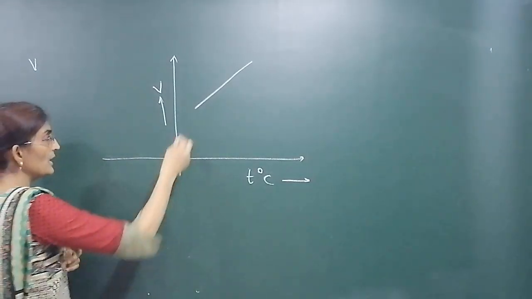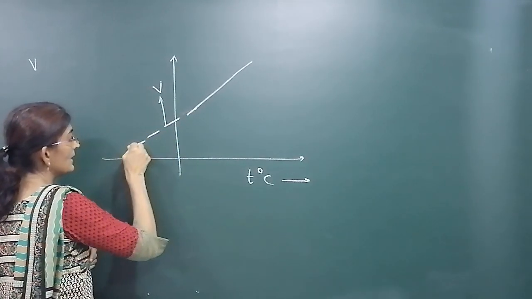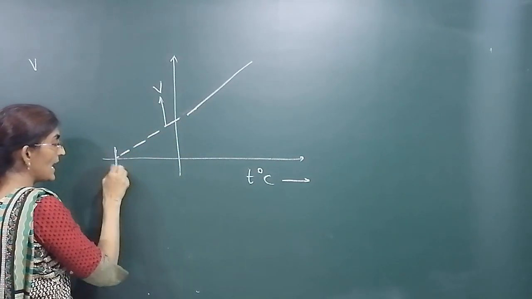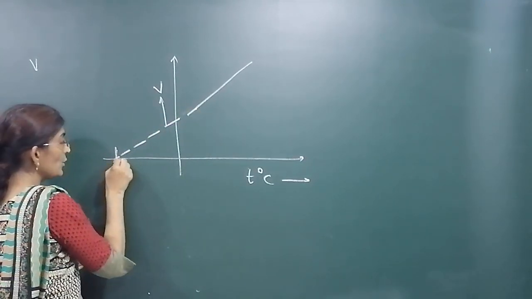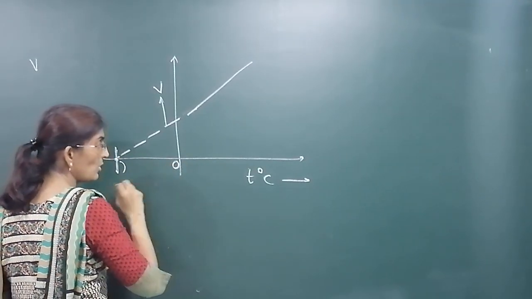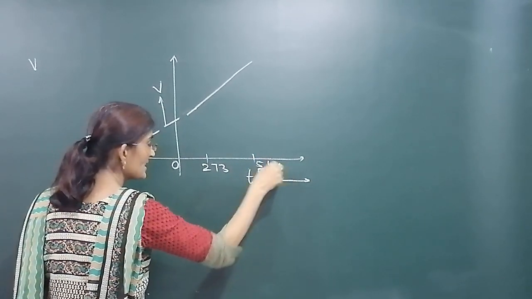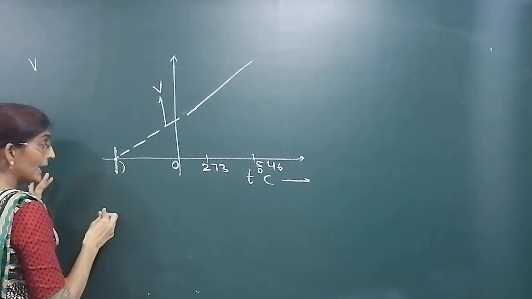Now when he extrapolated this graph backward, towards the temperature axis, he found that volume becomes zero at which temperature? Negative temperature.